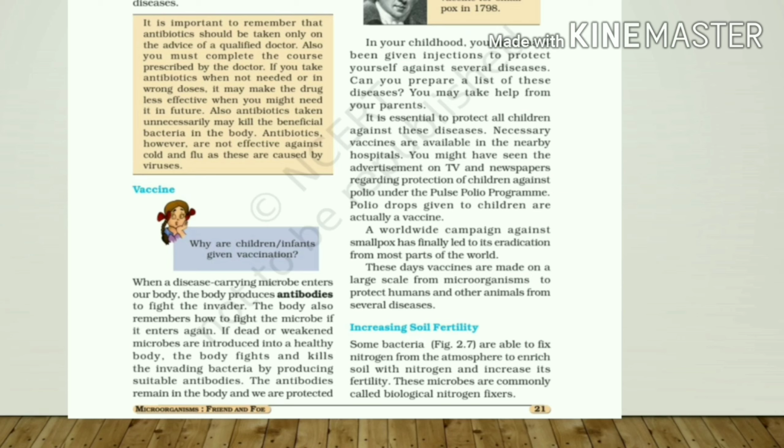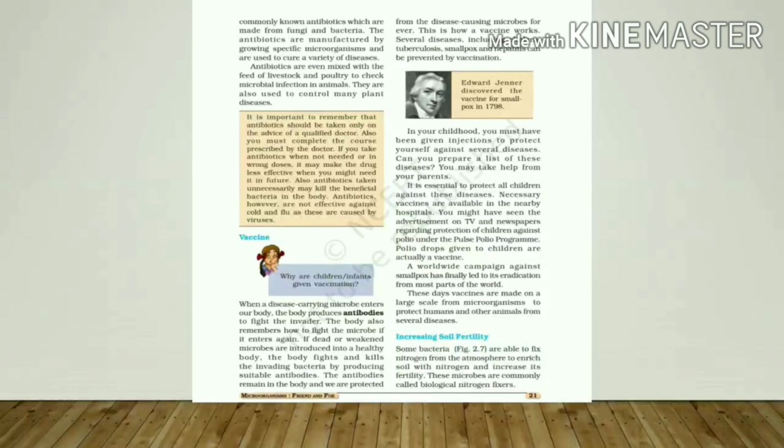As it can recognize the microbe, it can kill it. So the microbes are killed and now we won't get ill. That is the function of the vaccine. It is like a security system in our body.